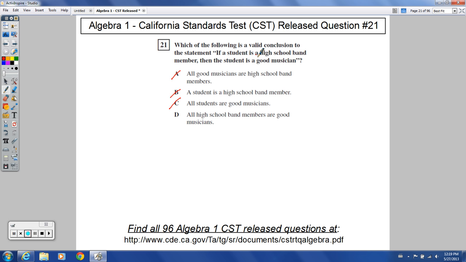It says if a student is a high school band member, so if high school band member, then good musician. That's what we have going on here. The first part is true. The second part is also going to follow from the first part based on that. So number 21 is choice D.